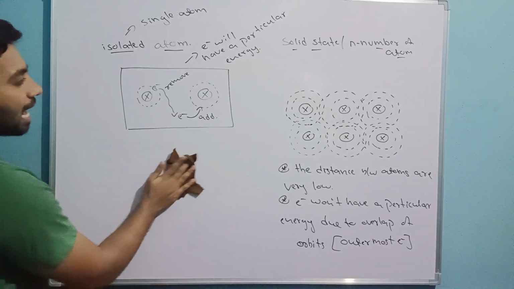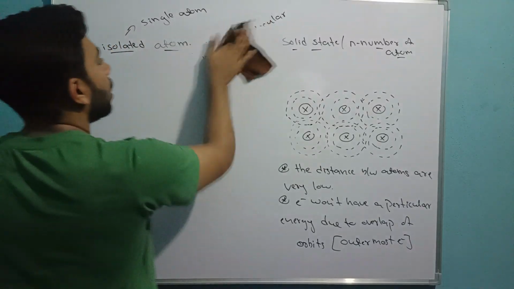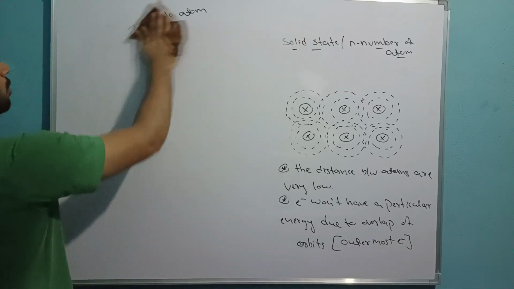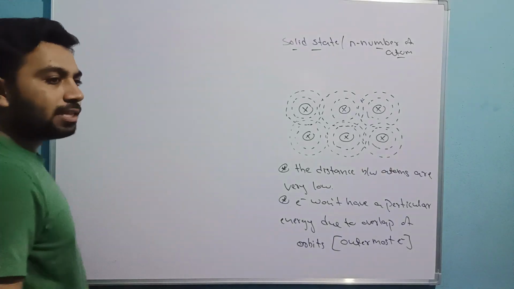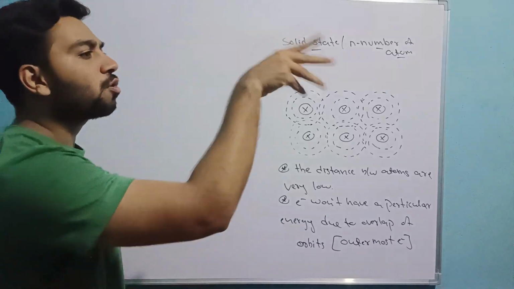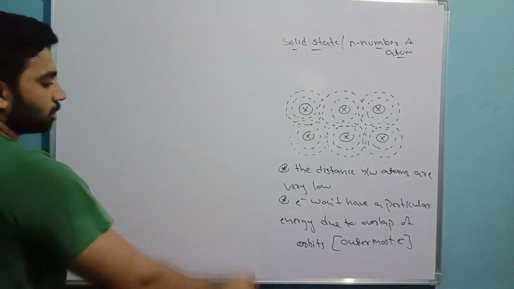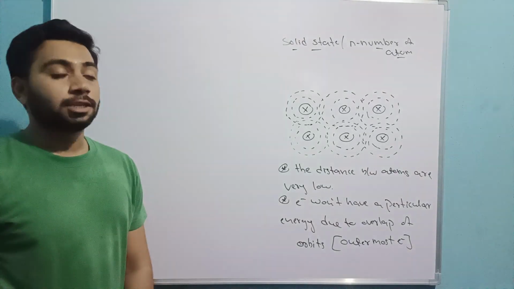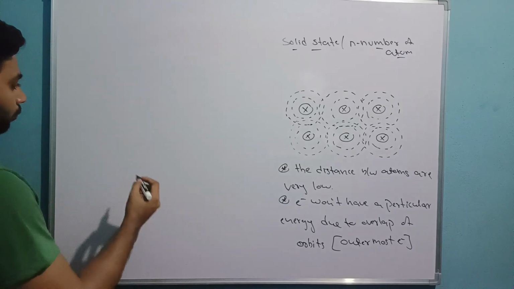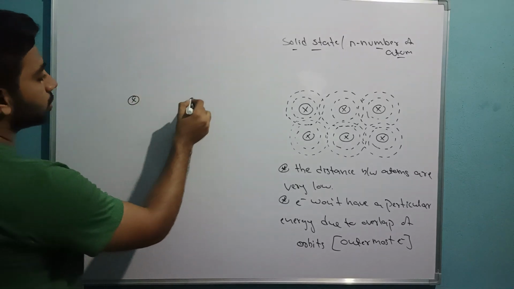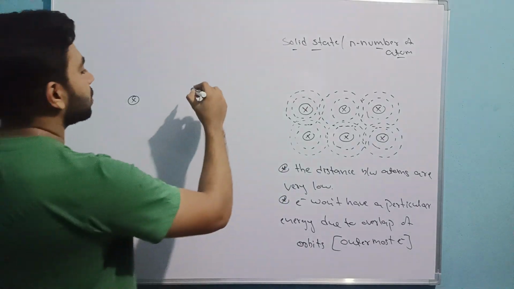Clear? Yes, sir. Why, sir? Okay, sir. This is what is going on in school, sir. See, understanding is very important. I am going very slowly because this chapter gives you very easy marks. This chapter takes 4 marks. So we need to learn it very slowly and understandingly. Now I am going to explain this why and how. See, if I take 2 x atoms, now if I draw orbits, for a small change I will draw orbits like this.